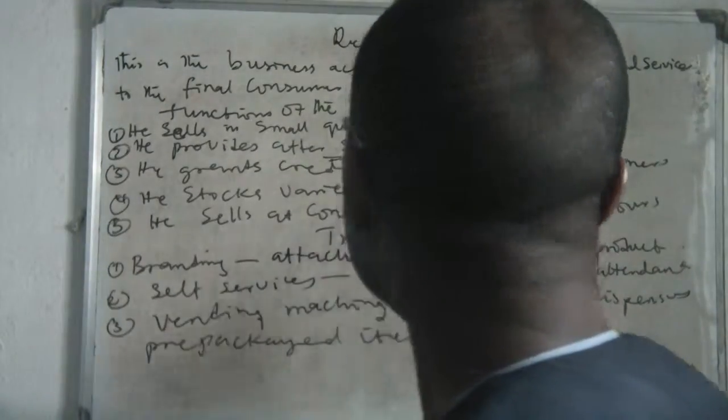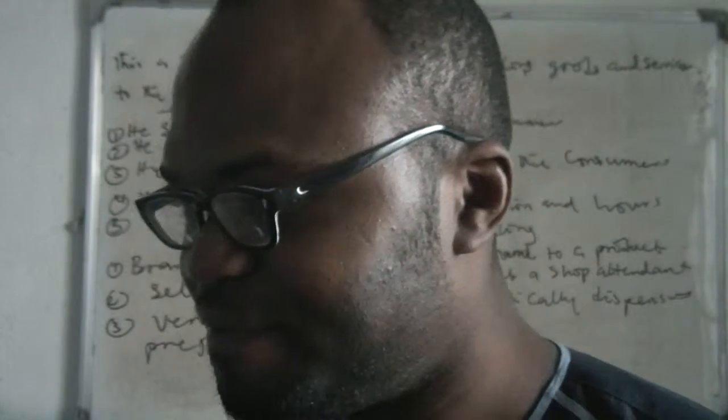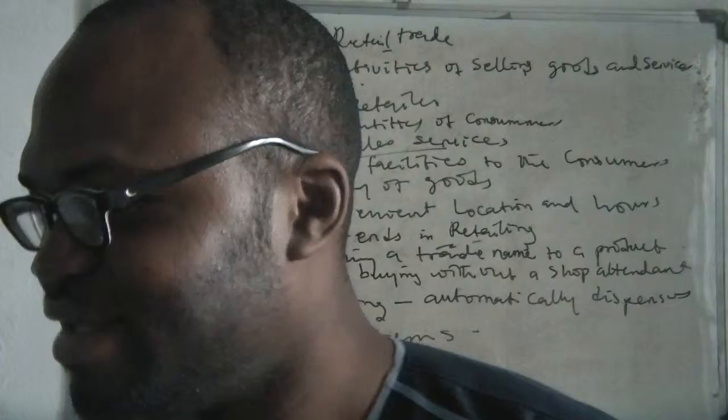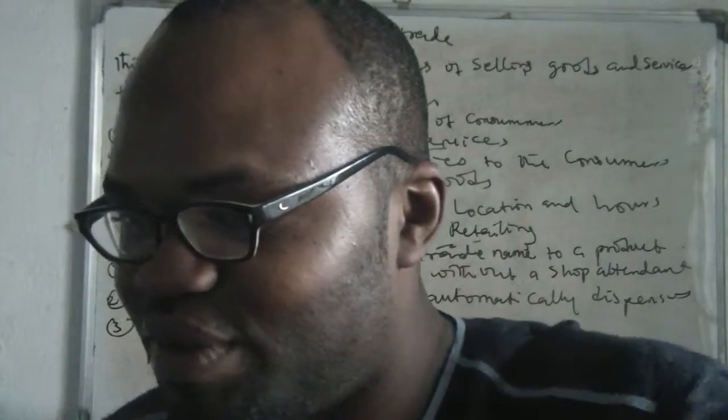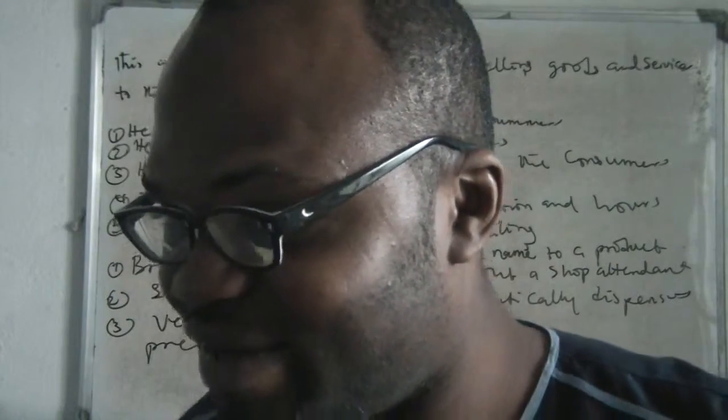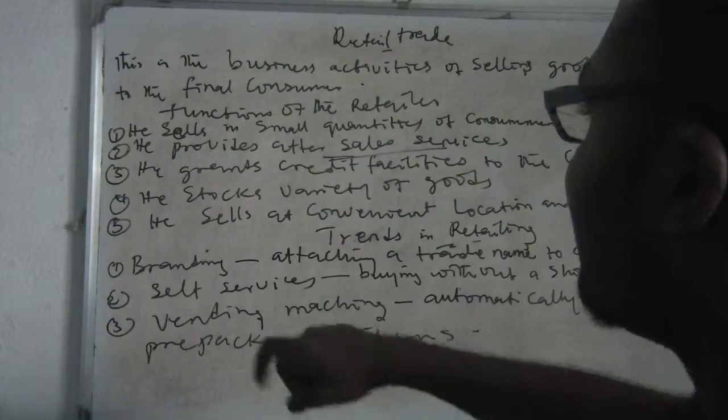He grants credit facility to the consumers. What is that? When you go to buy, sometimes you don't have money. They will give you and say pay later, because he knows you. The retailer knows where you're staying, he knows your house. But the wholesaler in the market, does he know your house? No. So it's easier for the retailer to grant you a credit facility.